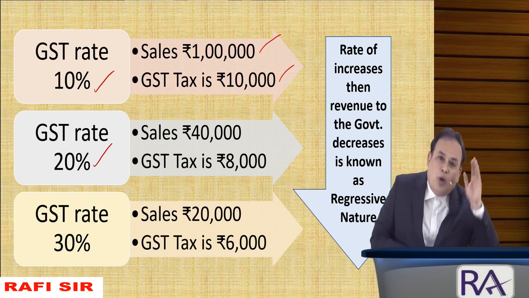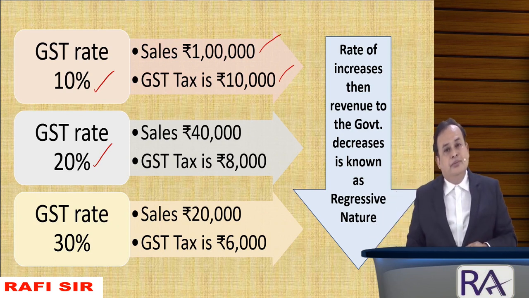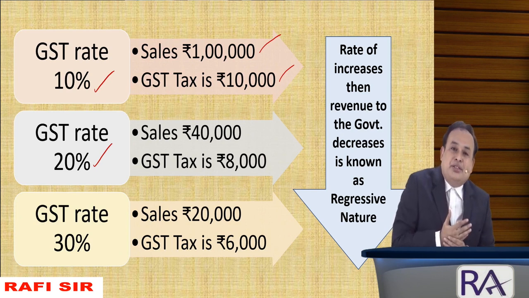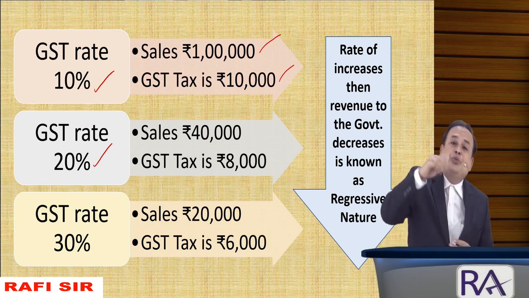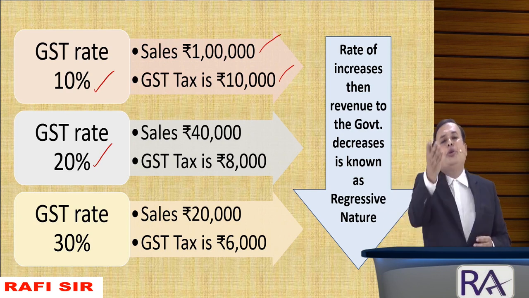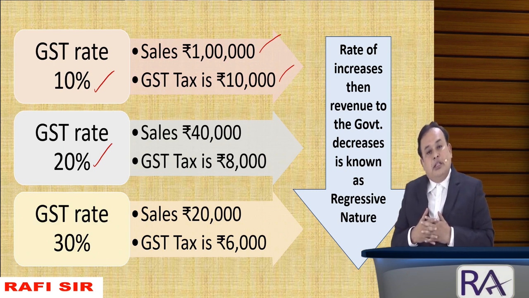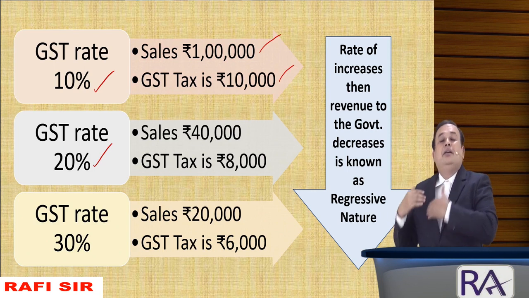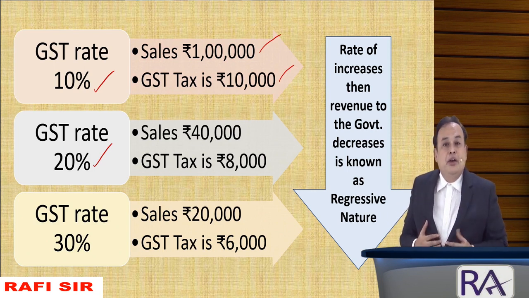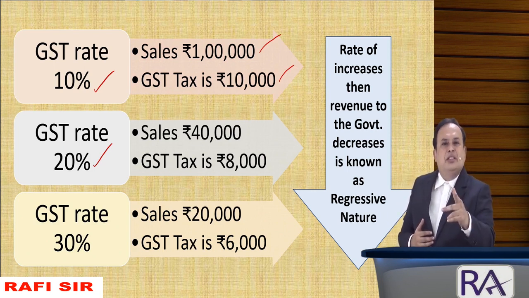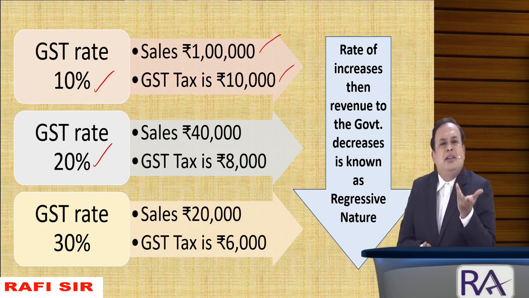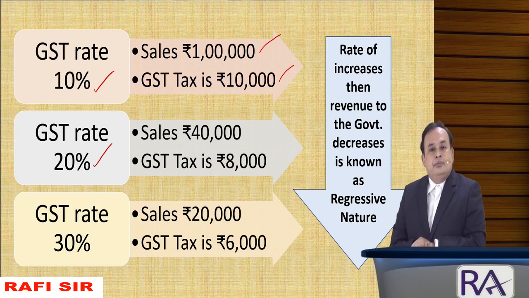Earlier, when there was the service tax law under indirect taxes, we used to pay service tax of 12%. That time, myself and my entire family used to go weekly once to a hotel, because the rate of service tax was very small, 12% only.